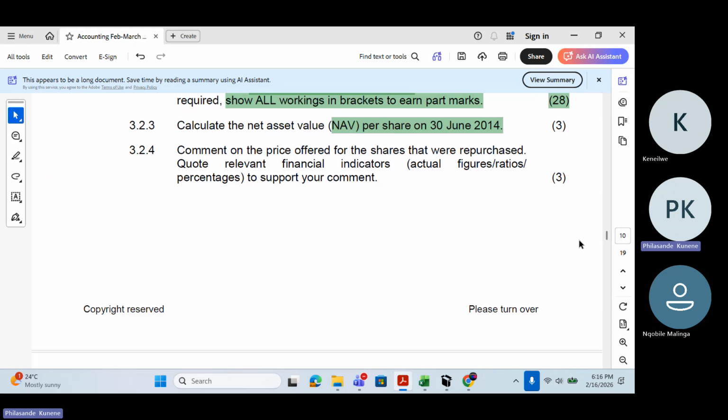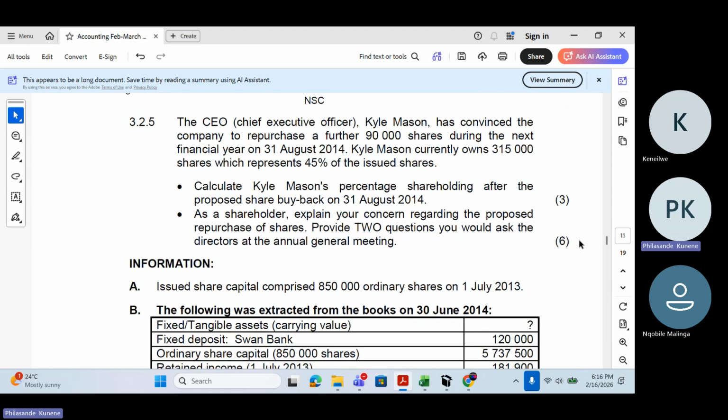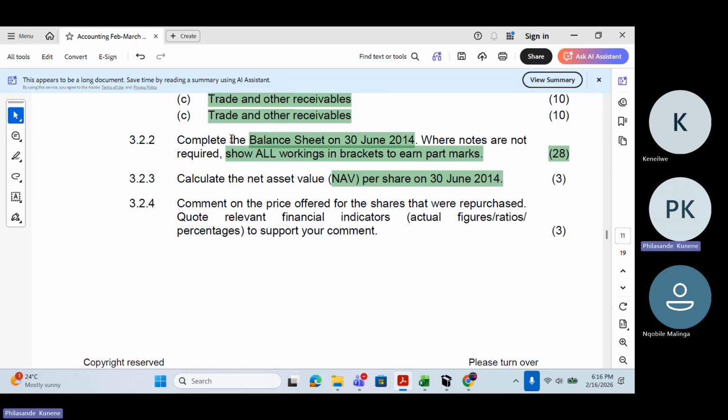So this one requires critical thinking from you guys. You must be able to interpret the information that is in front of you, give it a meaning, and explain to someone who doesn't understand accounting what you can say about this. Make me understand, even if I've never done accounting before. That is 3.2.3.